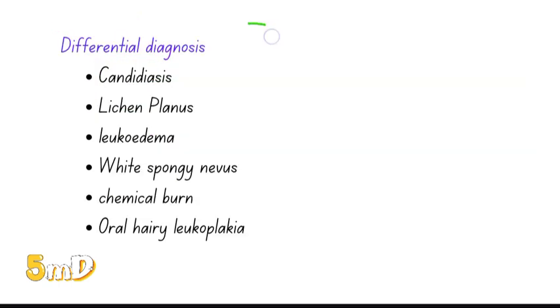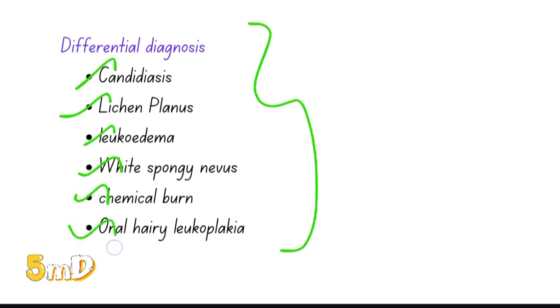And what is the differential diagnosis of oral leukoplakia? Other white lesions of your oral cavity, candidiasis, lichen planus, leukoedema, white spongy nevus, chemical burn or oral hairy leukoplakia, all resemble leukoplakia at some time or the other. So what is the difference between these and others? We will learn in the upcoming videos on candidiasis and lichen planus and other topics.